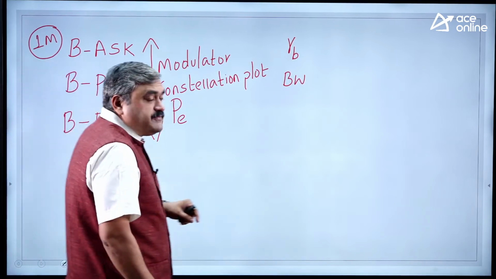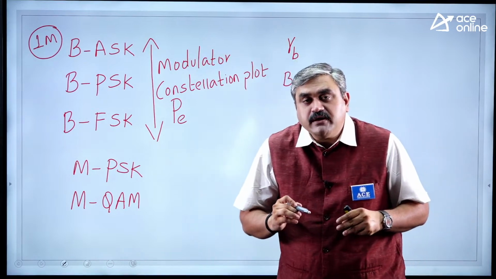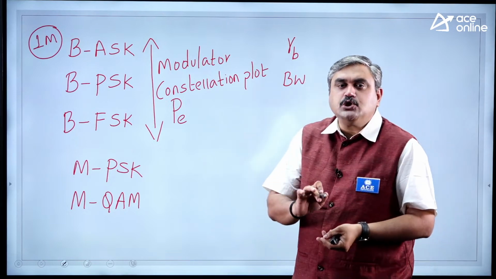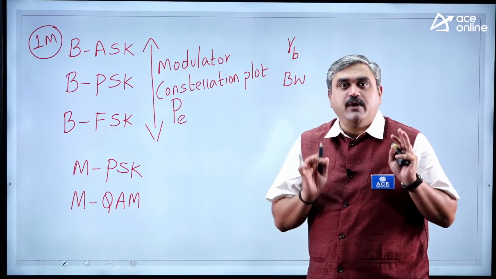Now, the second part of this is MPSK schemes and MQAM schemes. These come under higher order modulation schemes. Why are we going for a higher order modulation scheme, especially for PSK and QAM, and what are the benefits and advantages you have?